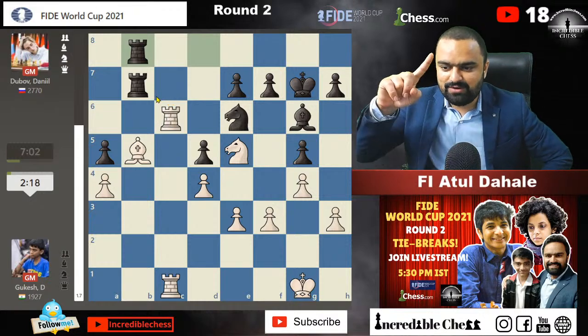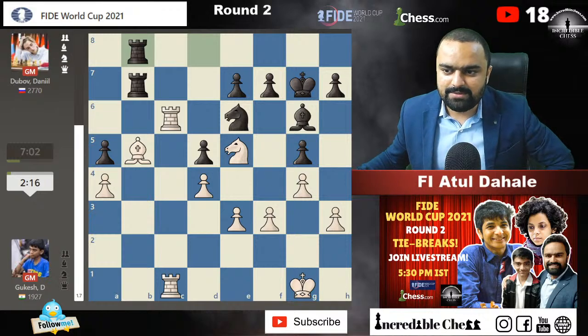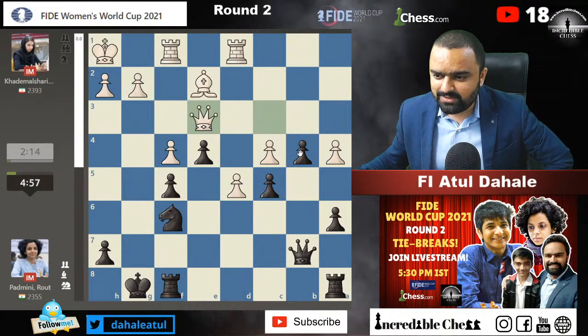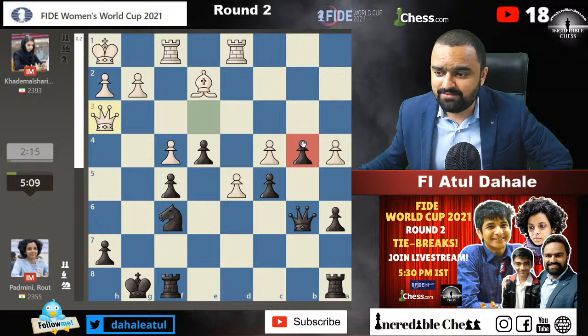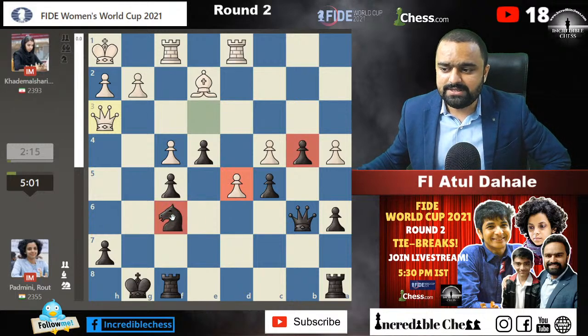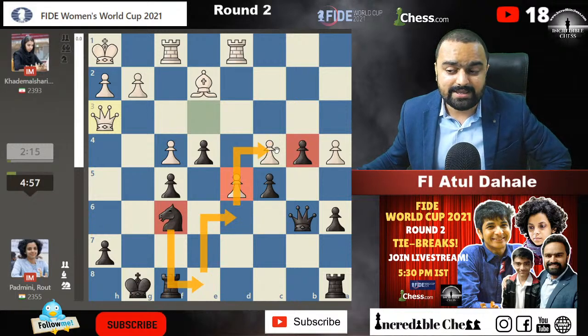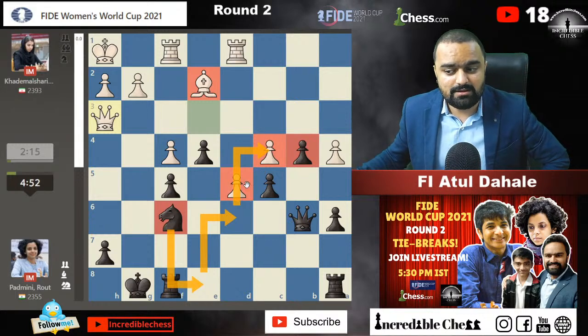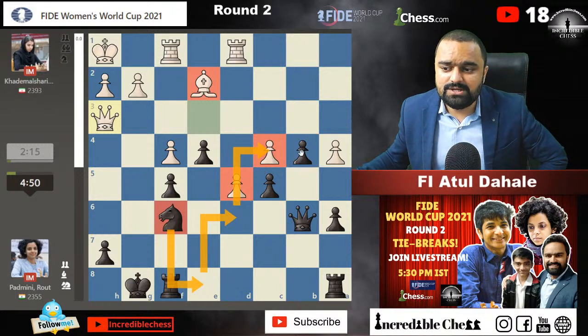Only Padmini's game we need to check out, guys. What is happening in Padmini's game? Has she got anything? Okay, see, c4, b4. She is also getting some play in the situation. This pawn will be prevented anytime because the knight is there. So Padmini is out of danger for sure. She might play knight e8, knight d6, attacking the pawn on c4. This is a bad bishop, that's what I'll say. If the pawns are stopped in this situation, then Padmini should get some play with the b and e pawn.